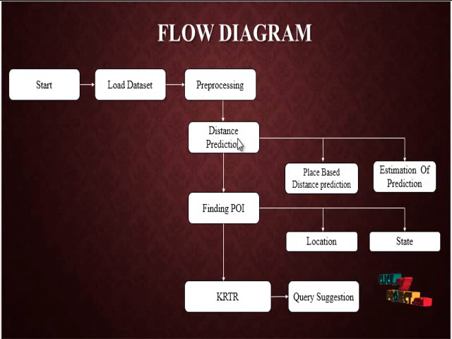After finishing the distance prediction, next we find out our POI. As I already told in the abstract, POI is a place of interest which is calculated by the individual tags of the particular places in the location. The place of interest is calculated with the help of two things: the one is location and another one is state. When we enter our location and state, our place of interest will be calculated within the data set.